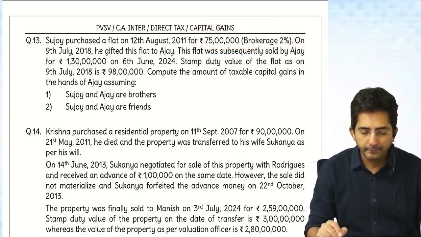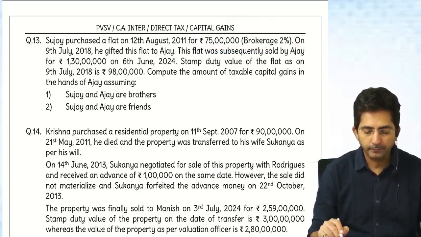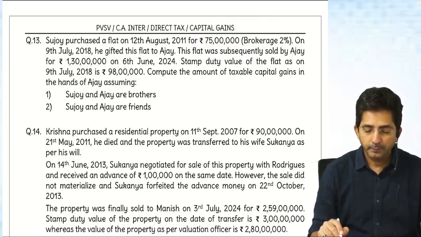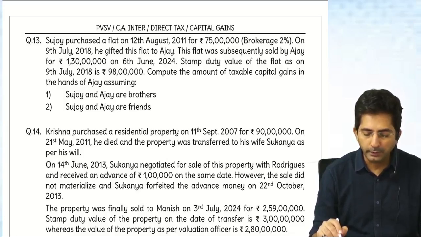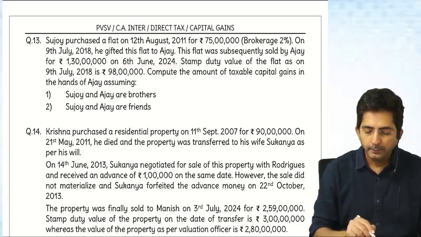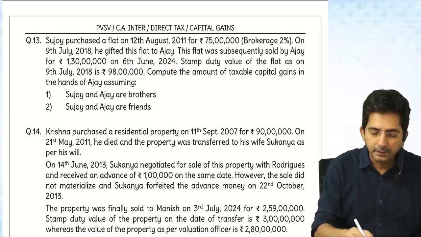Then read, on 9th July 2018, he gifted this flat to Ajay. Sujoy gifted to Ajay. Then this flat is subsequently sold by Ajay for 1 crore 30 lakhs on 6th June 2024. This is the transfer date.